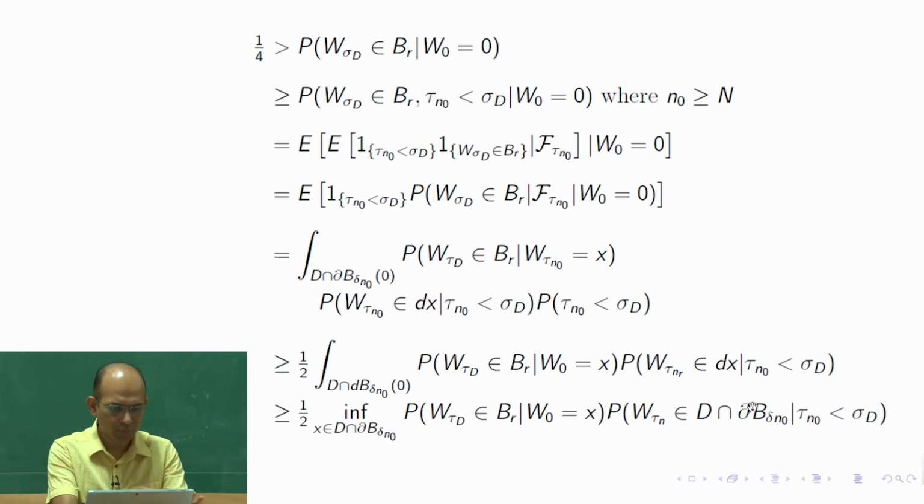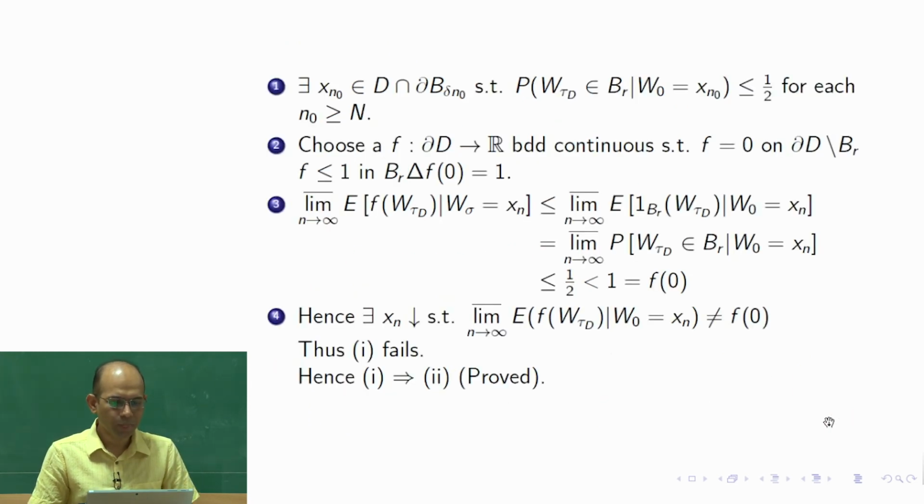So we have 1/4 is strictly greater than half into this value. So we are actually looking at some contradiction, correct. So now what we do, we construct some x_{n_0}, because this part is small, so we can always find an x_{n_0} such that this whole thing is less than or equal to half.